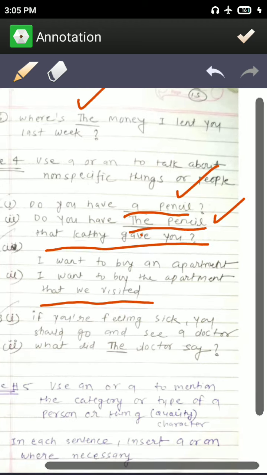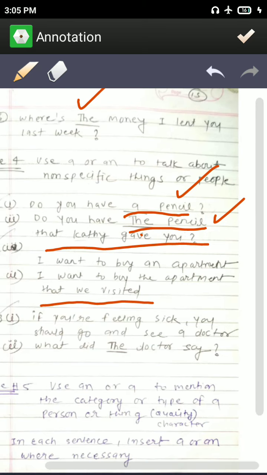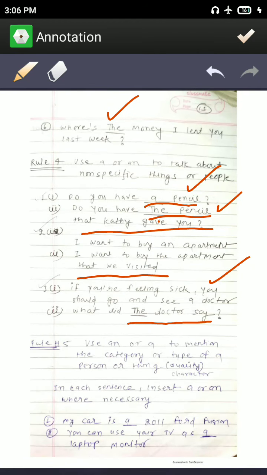Similarly, for more examples, if you are feeling sick, you should go and see a doctor. Okay, see any doctor. But when you say, if you are feeling sick, go see the doctor that is in front of Ghadi Chowk, then the doctor is special because he is in Ghadi Chowk. So we'll use "the" here. And when you tell them to see any doctor, then you'll use "a" here. What did the doctor say? Now see, the doctor is special here because it is the doctor that he visited. So we'll use "the" here.